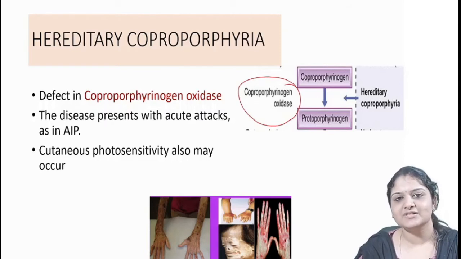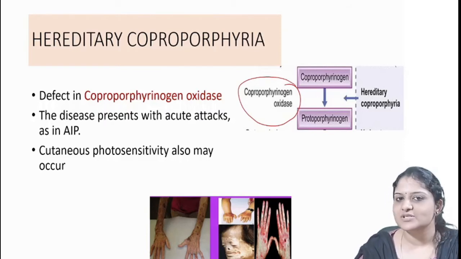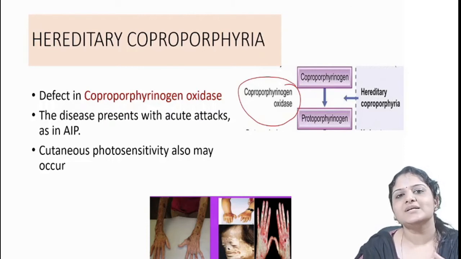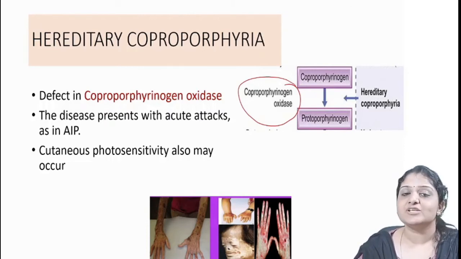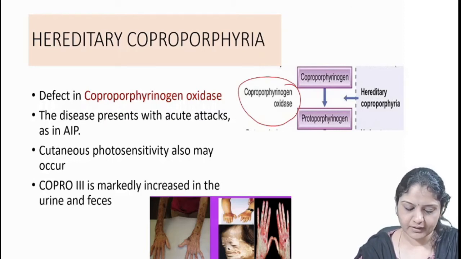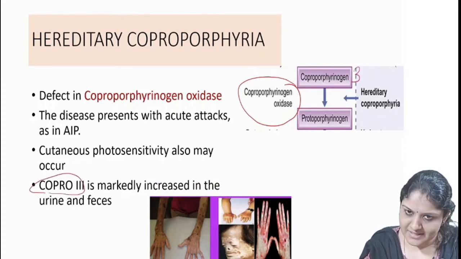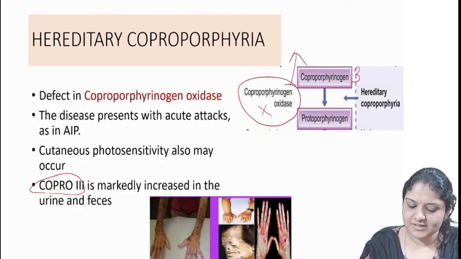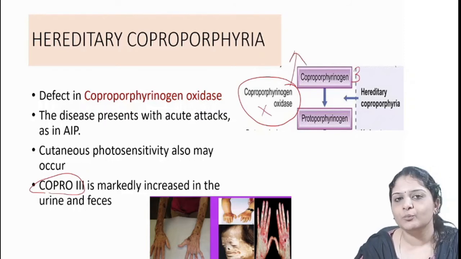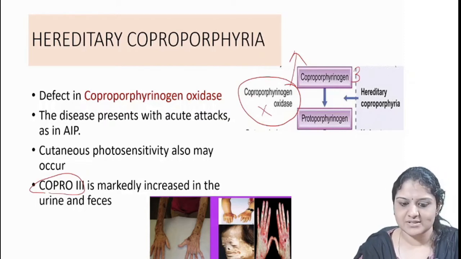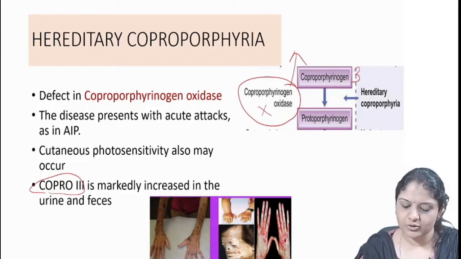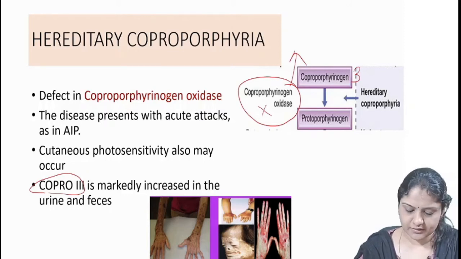We know that enzymes defective late in the pathway of heme synthesis generally present with cutaneous photosensitivity, right? Because there is accumulation of these porphyrins in the skin, and when exposed to light they undergo oxidation and produce cutaneous photosensitivity. And there will be marked elevation of coproporphyrinogen 3. Since this enzyme is defective, coproporphyrin, the precursor, will be elevated. So elevation of coproporphyrinogen 3 in urine and feces will be the lab finding of hereditary coproporphyria. So you have to remember this: hereditary coproporphyria is caused by coproporphyrinogen oxidase.